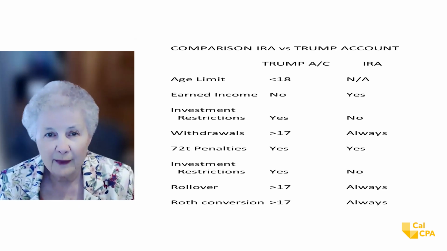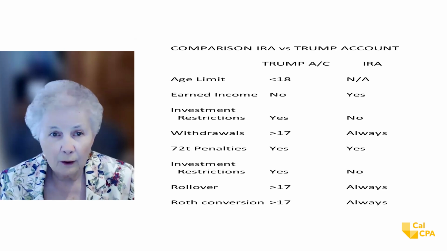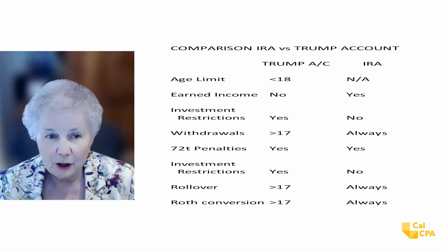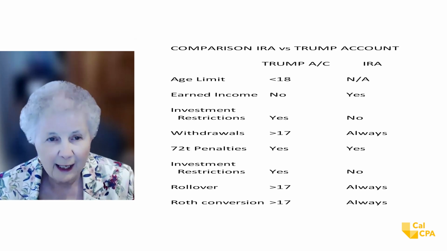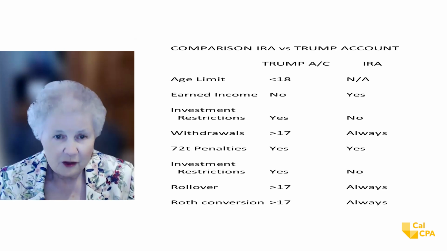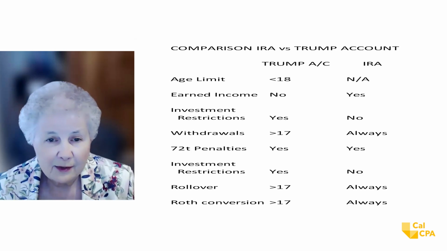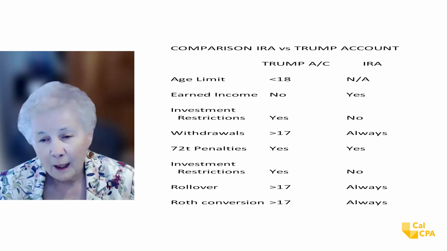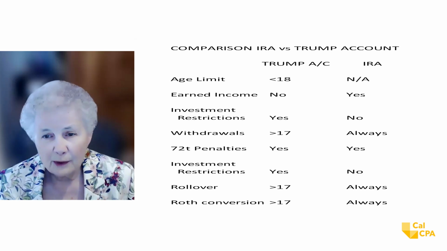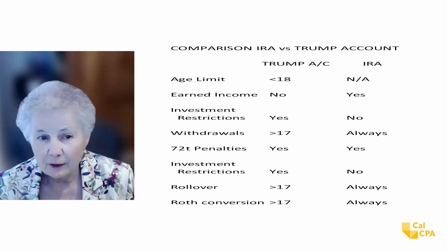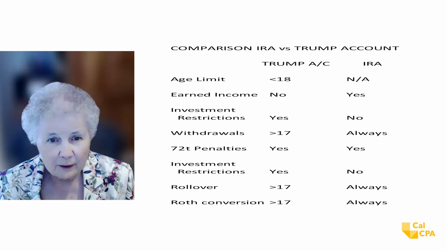Are there investment restrictions? Yes, in the Trump account. They do not let the beneficiary or whoever is managing this for this minor beneficiary have any say in the investments. They just have to be these index funds. With the IRA, there's no restrictions. Any kind of investments go. What about withdrawals?